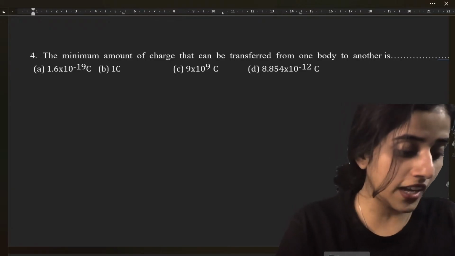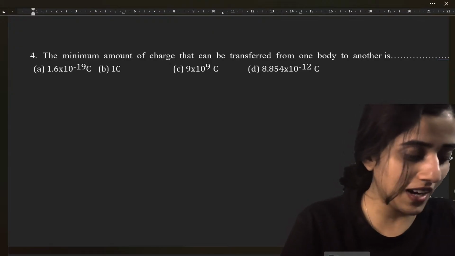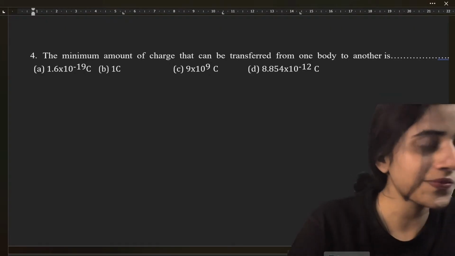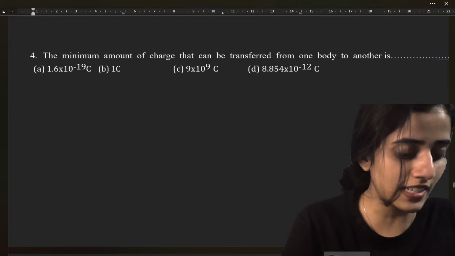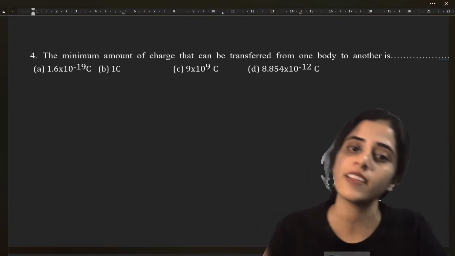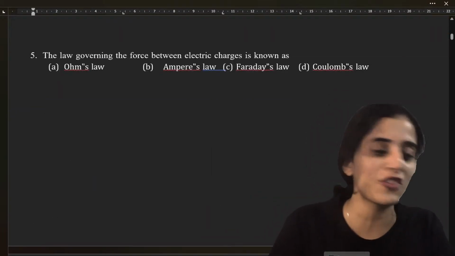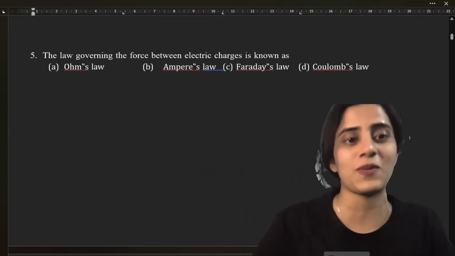Everybody says A. Shivakumar says A. Delhi Kamalu says A. Yes, it's obviously A: 1.6 into 10 raised to minus 19. Why? Because it is the charge of a single electron. Very easy questions. I have very hard questions also. Some of you are thinking, ma'am, these are all very easy. Wait. We have 100 plus questions.